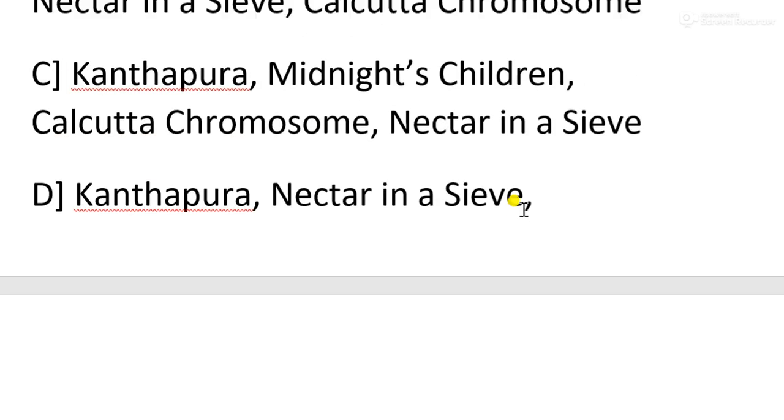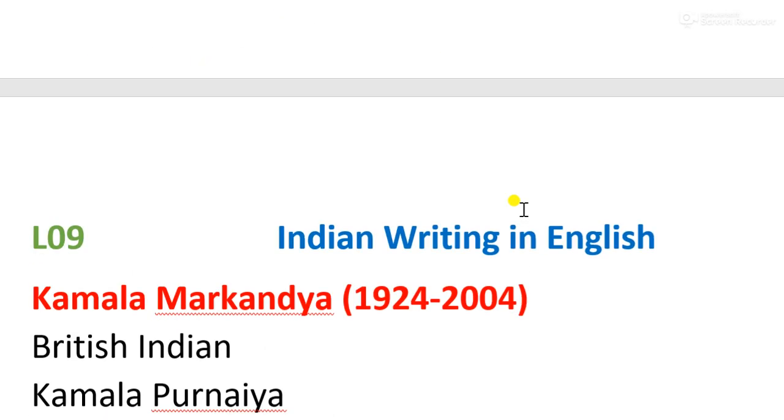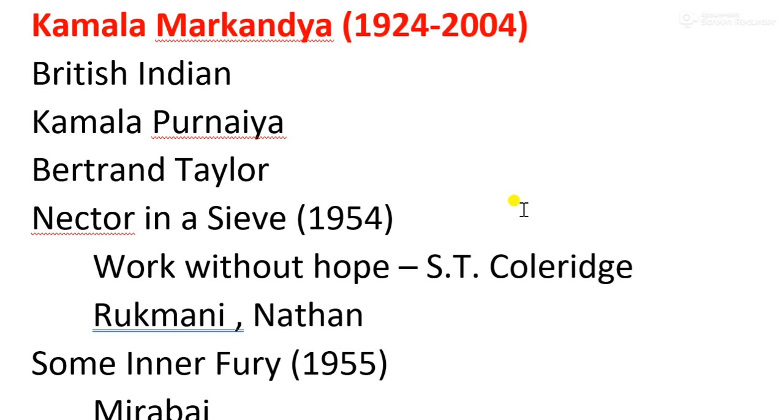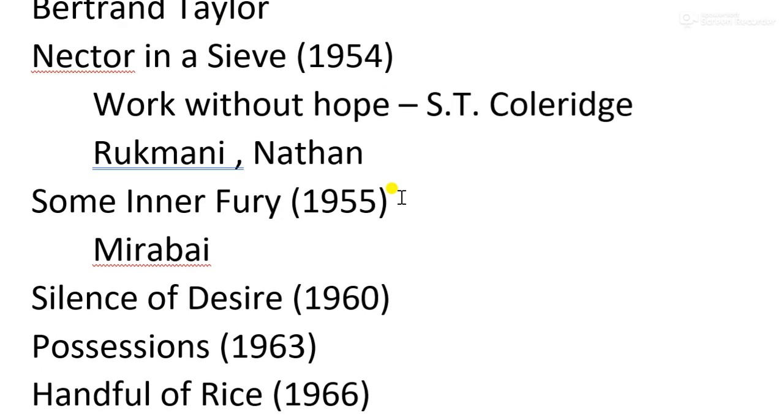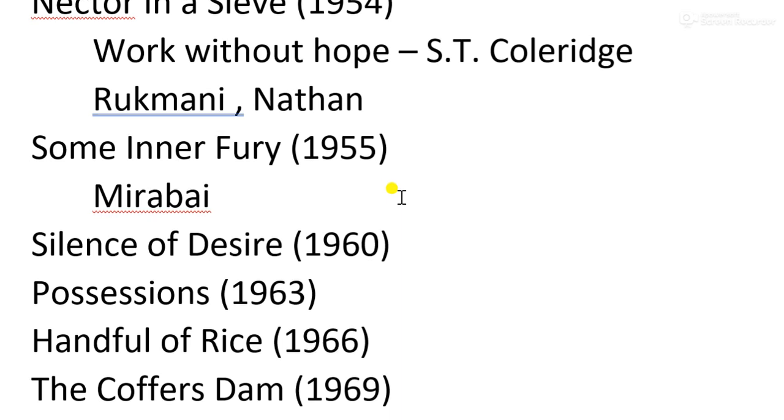So this is the end of this lesson. We had several questions and so many new names came up. A few important points again: you should remember these three works. Nectar in a Sieve is very important; if possible, go deep into the study of this work. Then other names like Coffer Dams, Possession, Silence of Desire, or Some Inner Fury are also worth remembering.